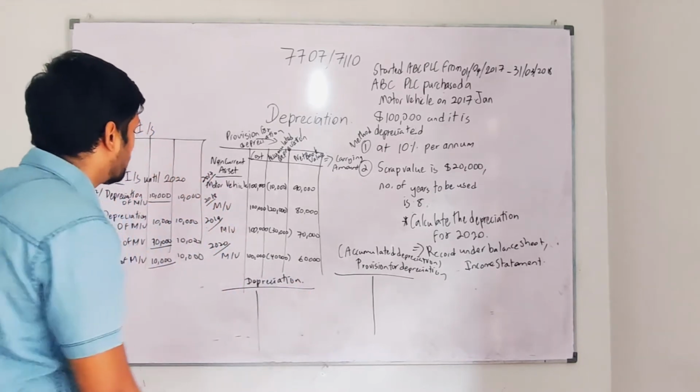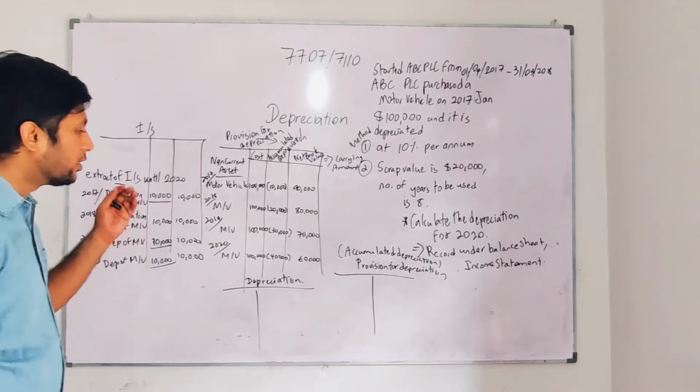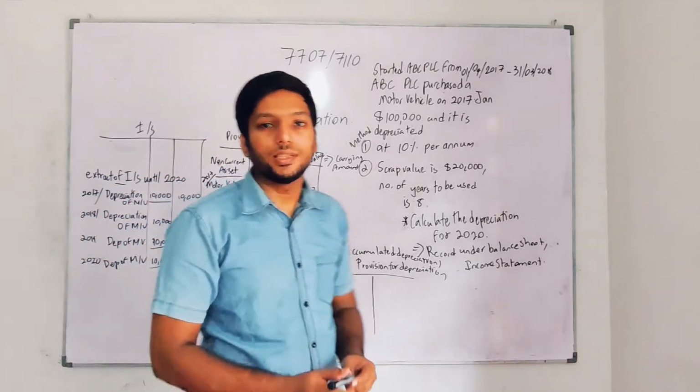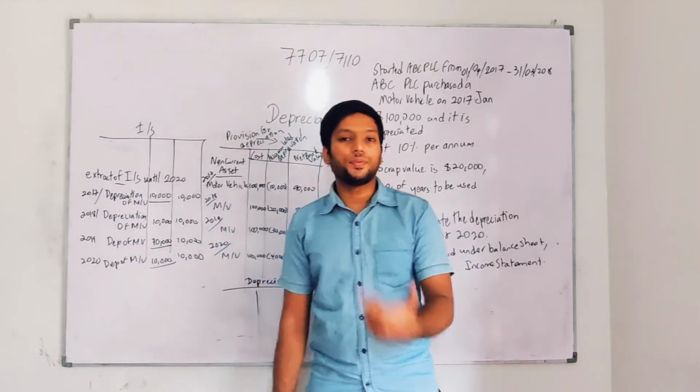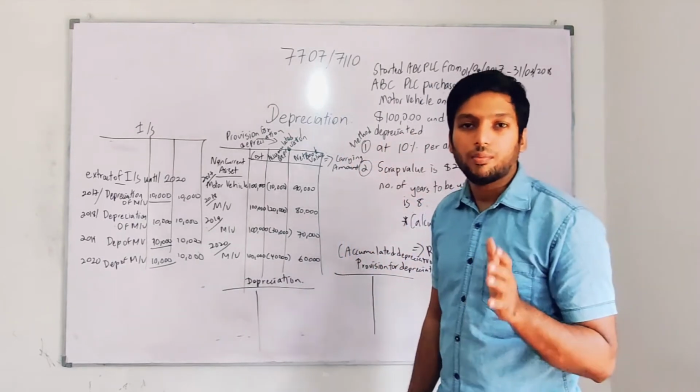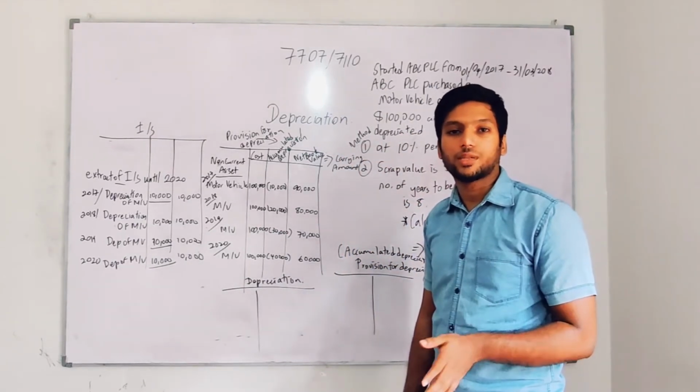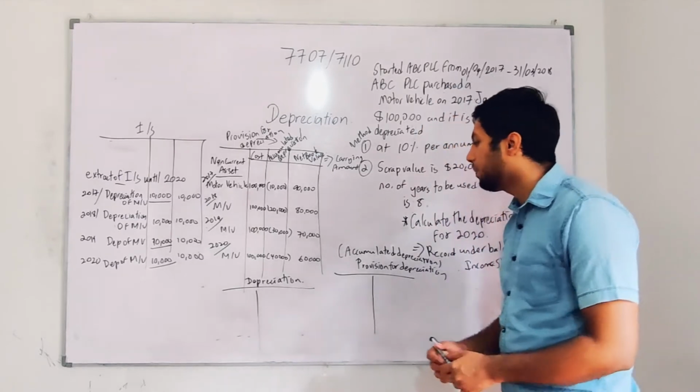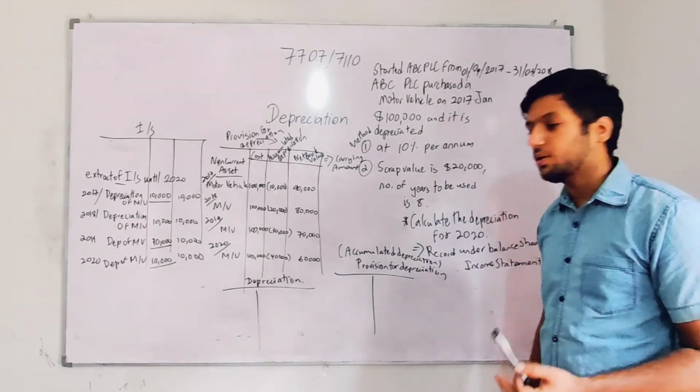So for provision for depreciation and depreciation, how do I record? Normally the double entry for depreciation is depreciation account debit, provision for depreciation account credit. But here I'm going to take the amounts for the income statement very particularly. Let me explain how this works.